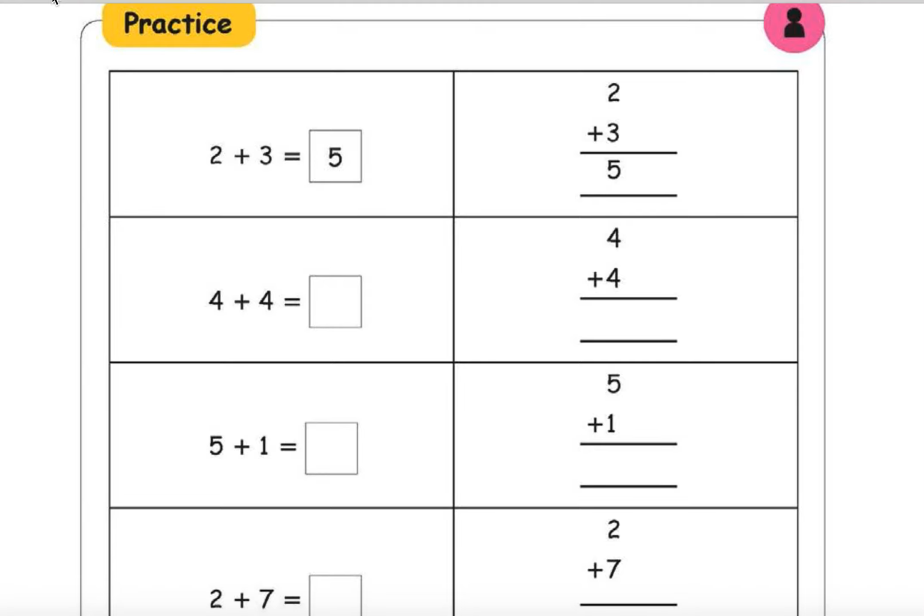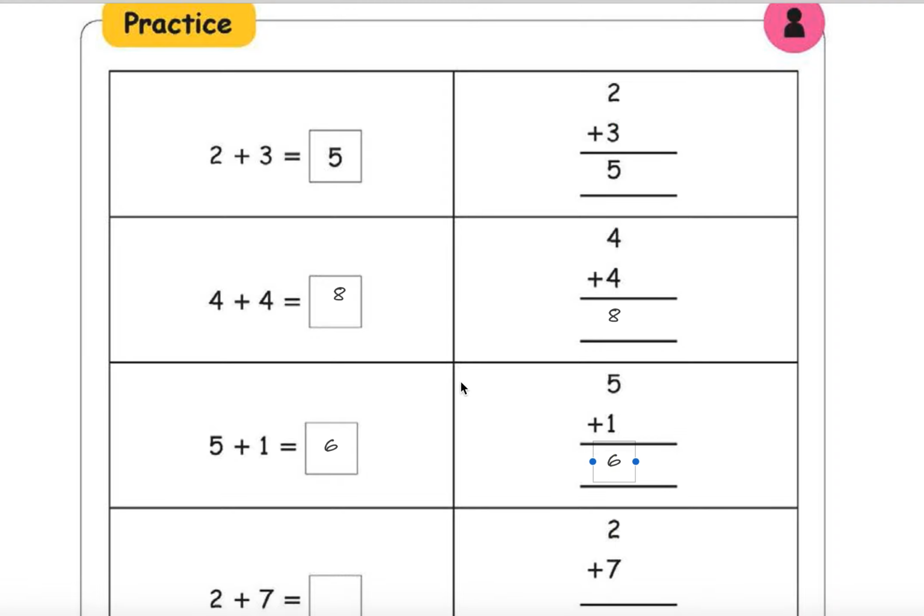You can start doing it with your own fingers. You don't require mine. 5 plus 1, do it similarly, you will end up getting 6.